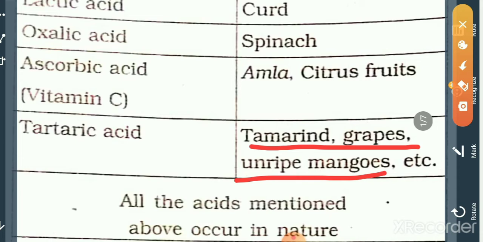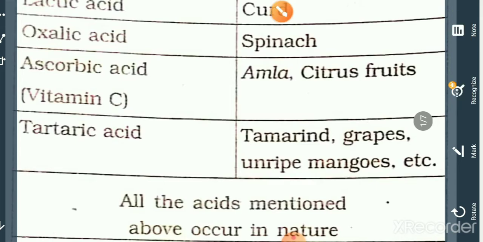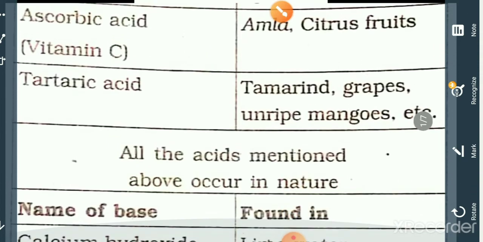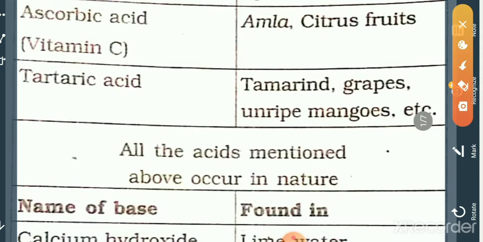Tartaric acid is present in them. All the acids mentioned above occur in nature.